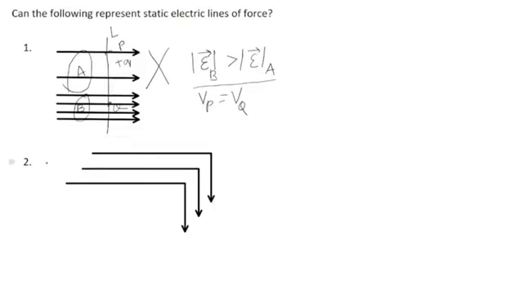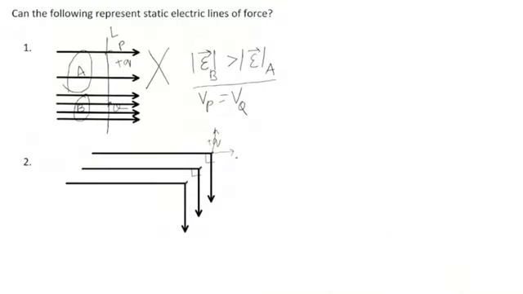Similarly, coming to the second diagram, we see that the lines of forces are making a sharp turn here, which is, let's say, 90 degrees for several of them. For the points on these edges, if I put an elementary charge, a point charge q, it will experience forces in two different directions which are tangent at this point.